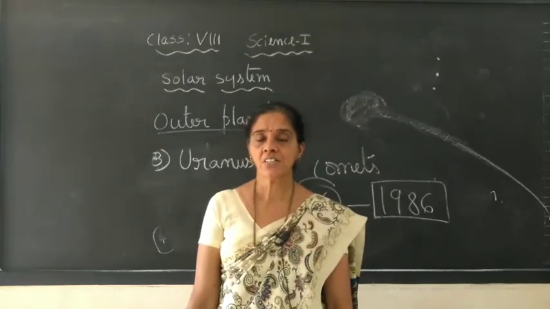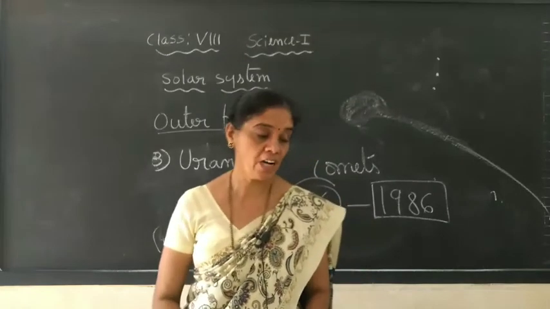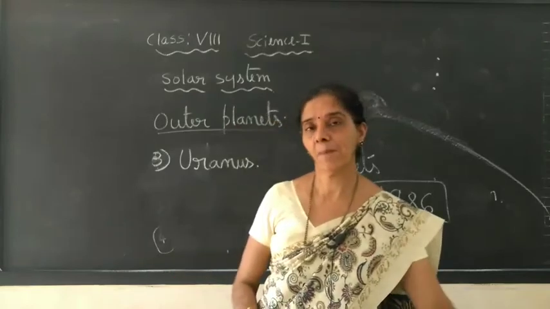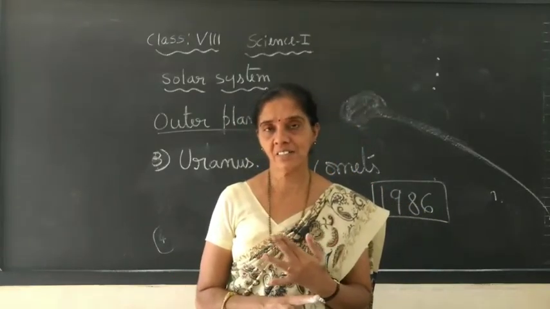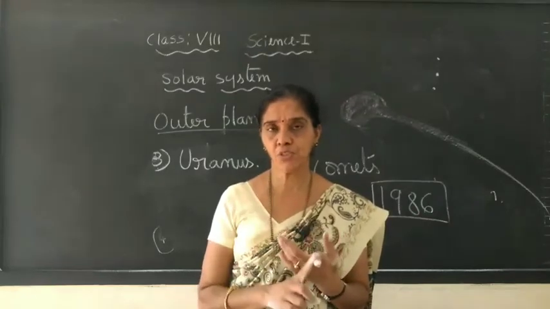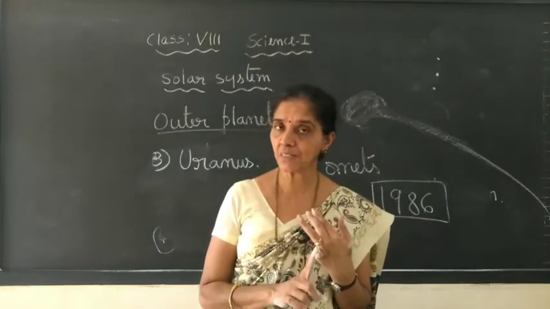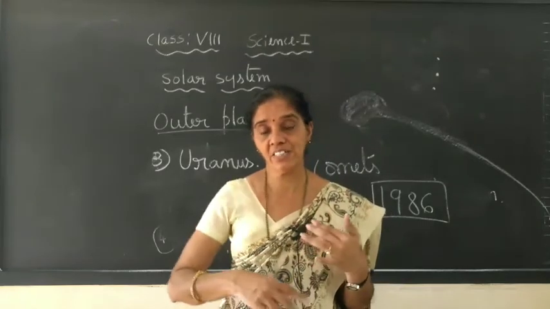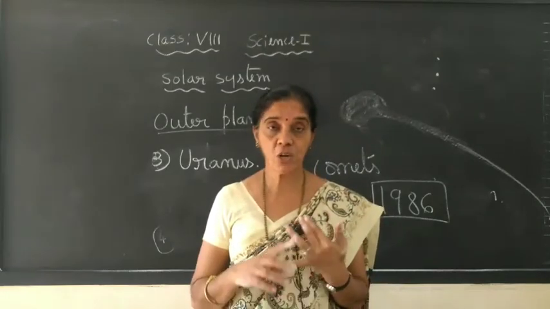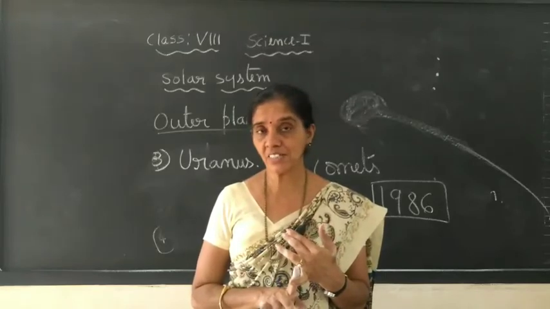Okay, children. So in today's class we have studied the outer planets and the comet. The outer four planets are Jupiter, Saturn, Uranus, and Neptune. Jupiter is the biggest planet, and it can contain 1300 Earths inside it.